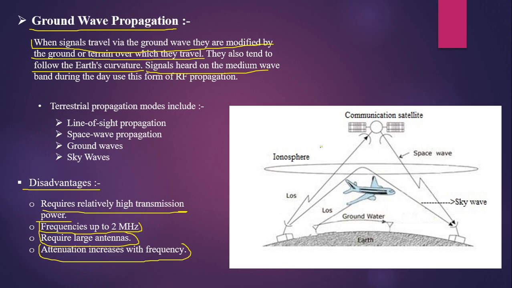This is the diagram where you can see different modes of propagation. This is the ground wave propagation. This is the line of sight propagation. This is the ionospheric propagation, which we will discuss, and this is the space wave propagation, free space propagation.